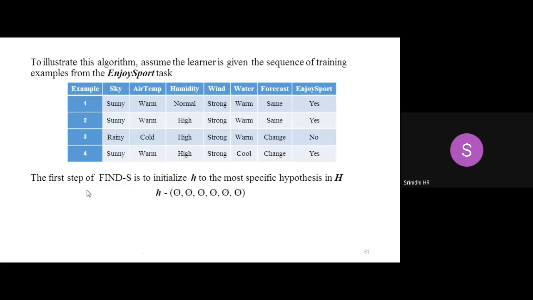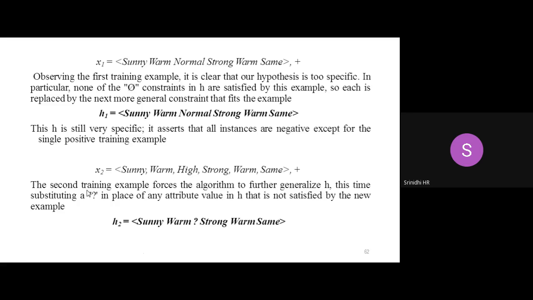Next, please go to the table now. Please look at the table. The second example which we have, please consider that as x2, my instance 2. So is my x2 a positive example or a negative example? Positive. A positive example. So I write the value of x2, comma, plus.